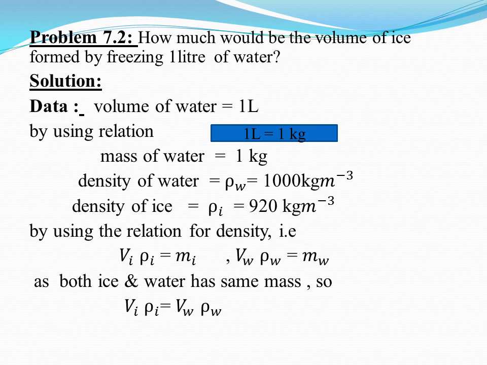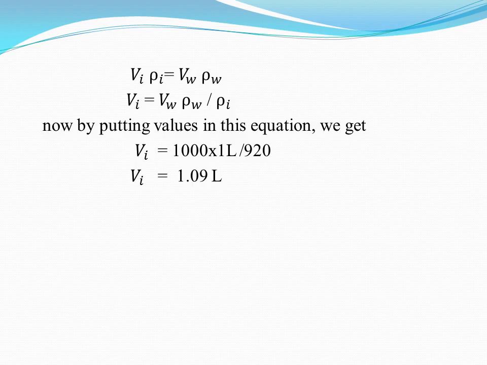As both ice and water has same mass, so you can compare these two relations. Vi rho I is equals to Vw rho W. Now you have to find out the volume of ice. So separate this term from all other terms. We will get the relation as Vi equals to Vw rho W over rho I. Now by putting the values in this equation, we get 1.09 liter, which is volume of the ice.